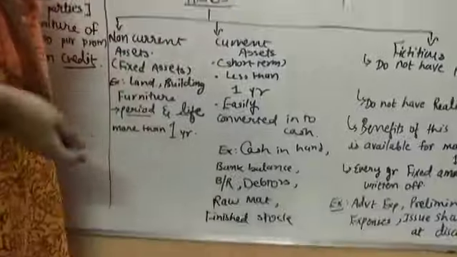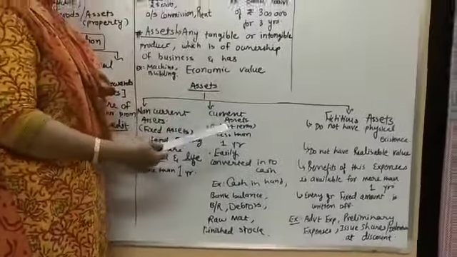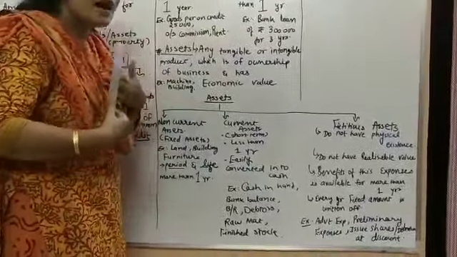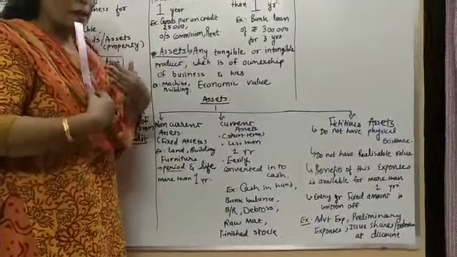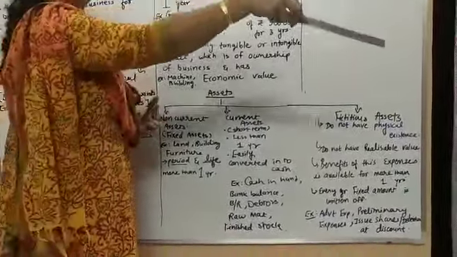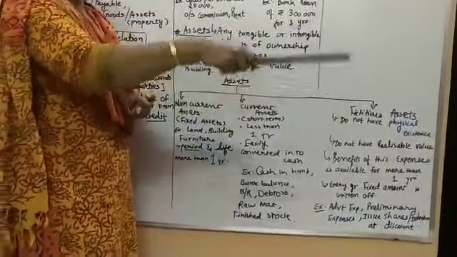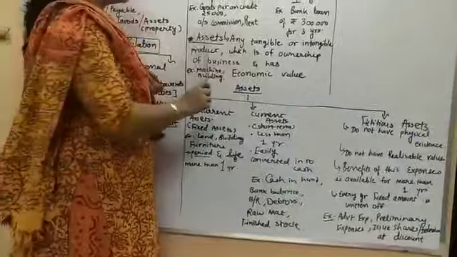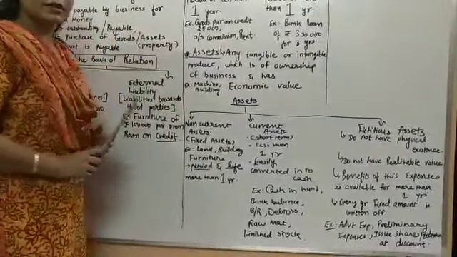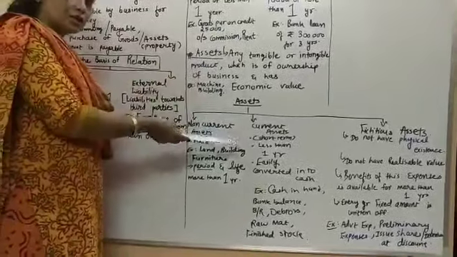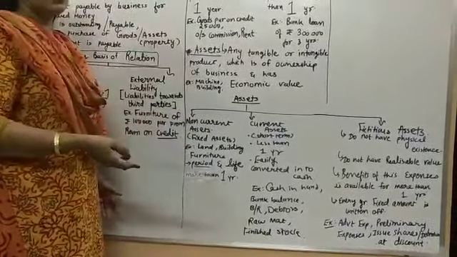So it has economic value, it has physical existence, it is there, and it's the ownership of my business. I am the owner, my business has another shop over there. So that shop is called property, it's called an asset for my business. Is it clear? Examples are to have another building, to have a machine, that is called property or assets.